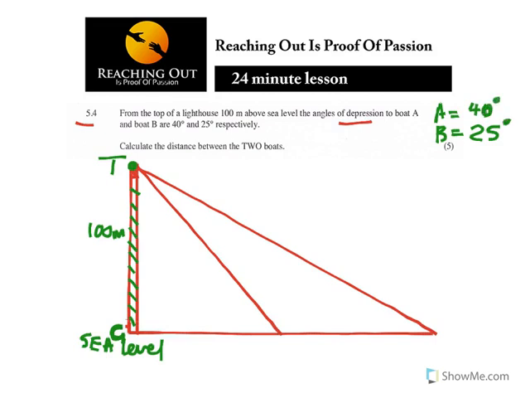So the angle of depression to both A. If I want to look at A, remember now the angle of depression is always measured from the horizontal. So you have your line, so now for you to see both A, you must turn your eyes from the horizontal down there. So that whole distance is going to be 40 degrees.